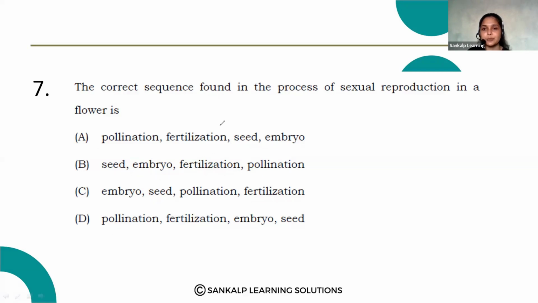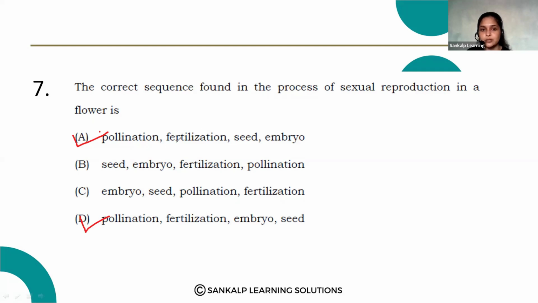Which is the first step in the sexual reproduction of the flower? That is pollination. You can see pollination in option A and option D, right? So students, please concentrate because all these questions were asked in the previous year question paper. After pollination, what happens? Fertilization takes place, where the fusion of the male and female gametes occurs.